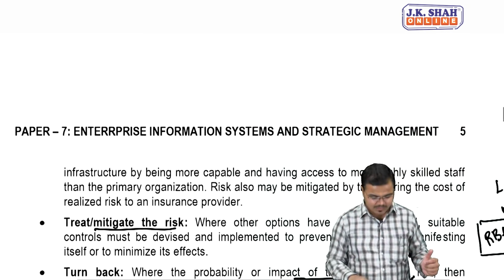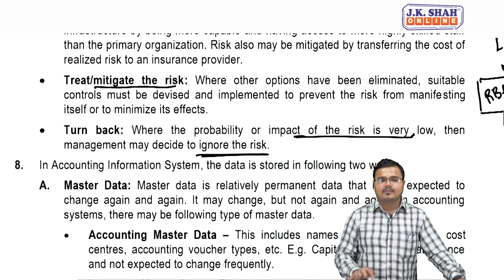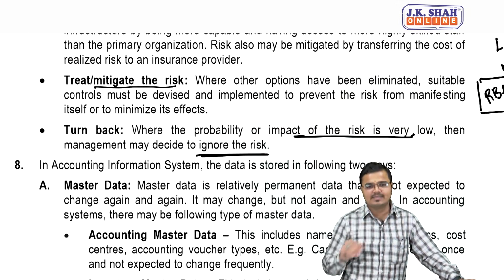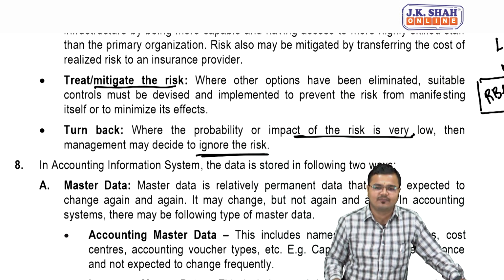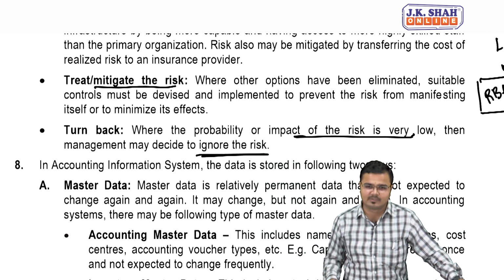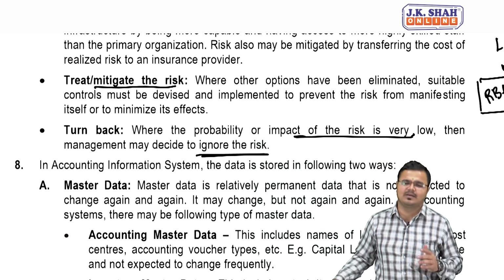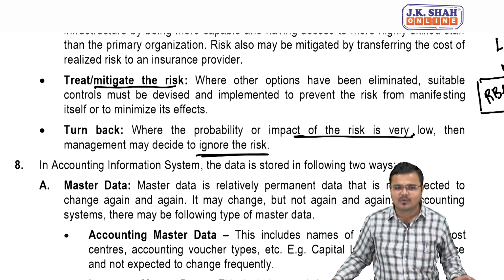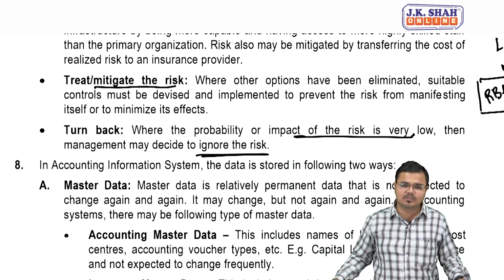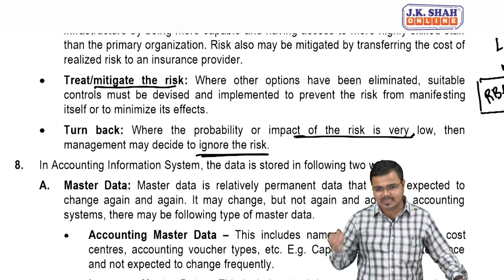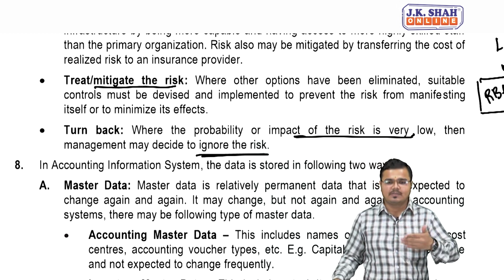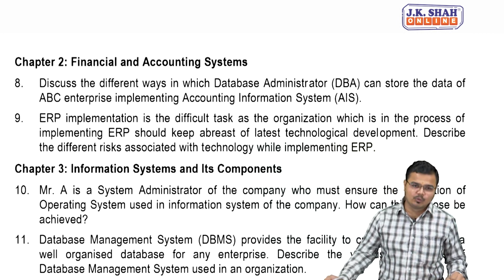Fourth one, mitigate or treat the risk as you can, so that you can easily implement a certain set of policies or controls which will help you to fight the risk or minimize its impact. And last one, ignore. When the probability or the impact is very low, then you can easily ignore the risk. This is chapter number 1, two questions they had asked us. Let's see chapter number 2 now. Yes people, chapter number 2 now.